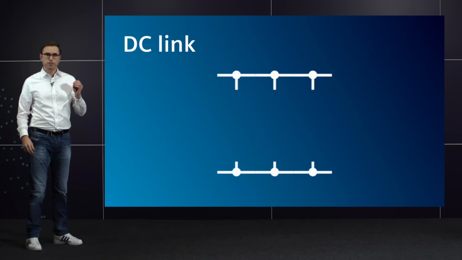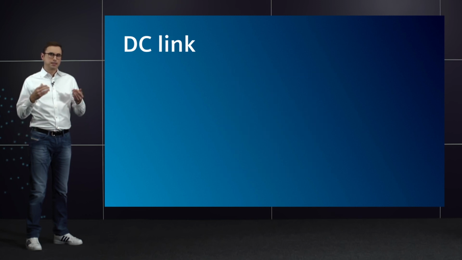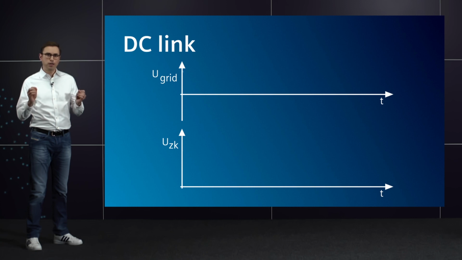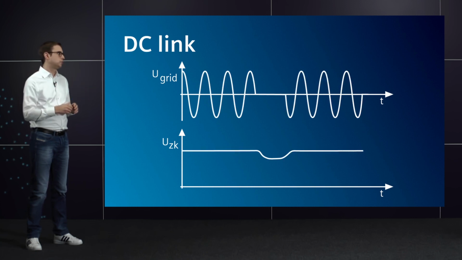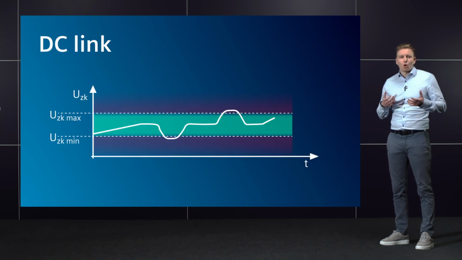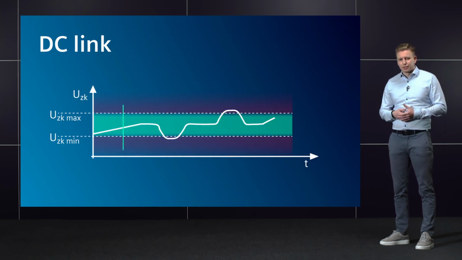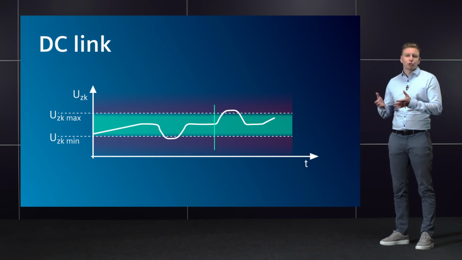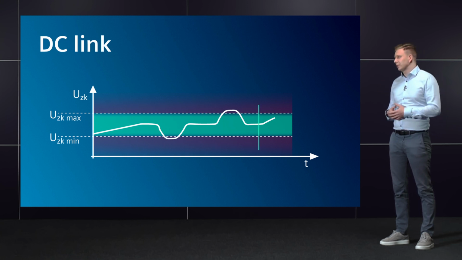These two functions, automatic restart and flying restart, make a very reliable restart possible after a power failure or grid fluctuation. Oops, lights flickering. I think we also have some unstable grid here. Thanks to our SINAMICS converters, these short interruptions don't need to cause a plant stoppage. After all, the converter buffers some energy in the DC link. This energy can be used to avoid or at least delay an outage. For trouble-free operation, the voltage in the DC link must always be within a defined range. Both undershooting and overshooting would cause a fault and a shutdown.